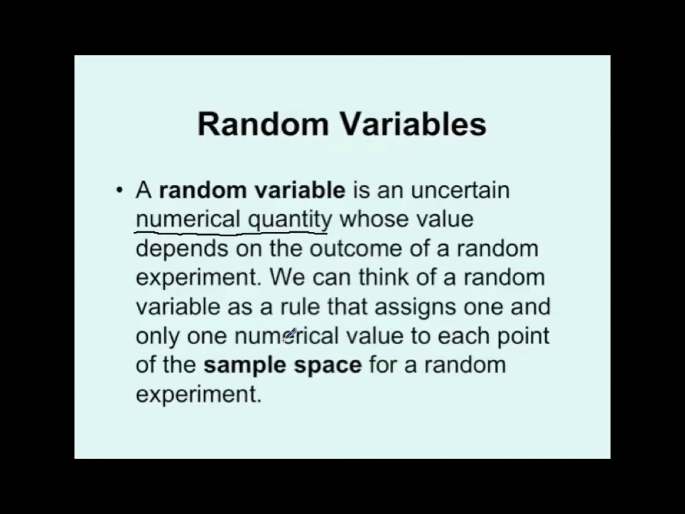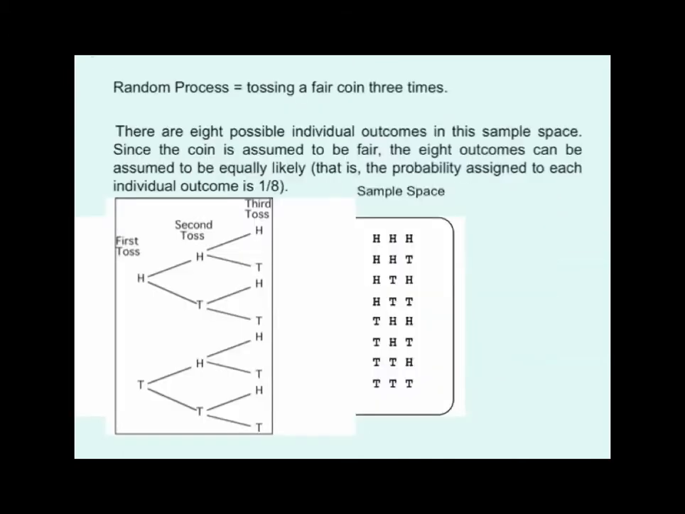A good way of thinking of a random variable is a rule that assigns one and only one numerical value to each point of the sample space of a random experiment. So we're going to have to take a few minutes to define what this word sample space means. Sample space is very simply all of the possible events that can occur in a given random experiment. Okay? An example probably would be a good idea to help us drive this home. So let's take a look at one.